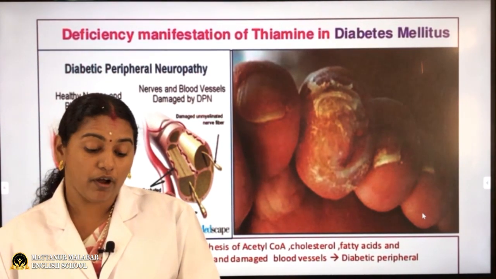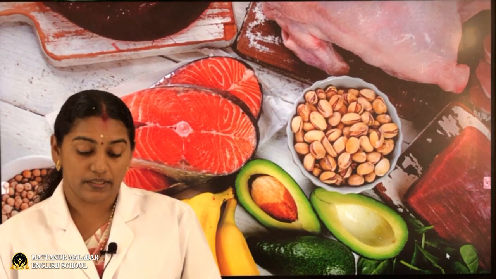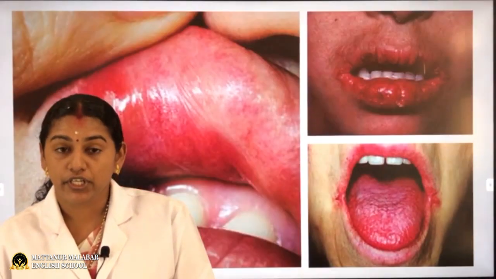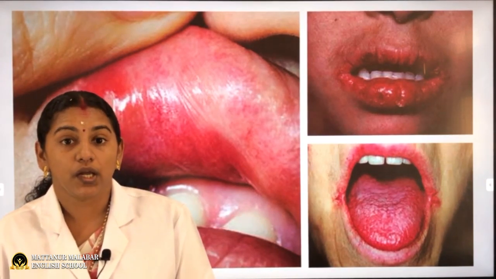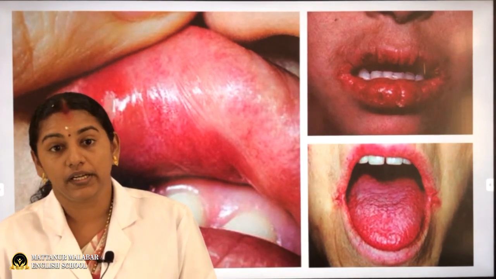Next vitamin we are going to discuss is vitamin B2. The chemical name of vitamin B2 is riboflavin, and it is also a water soluble vitamin. The sources of vitamin B2 are banana, okra, cheese, milk, yogurt, meat, egg, fish, etc. These are rich sources of vitamin B2, and the deficiency of this vitamin may cause erythrobioflavinosis, the disease caused by vitamin B2.